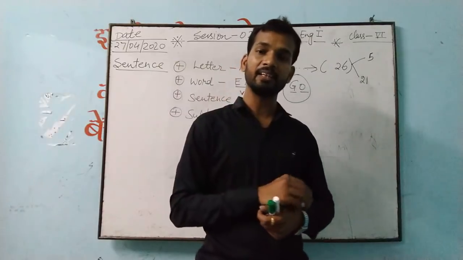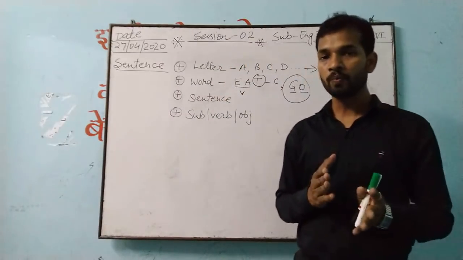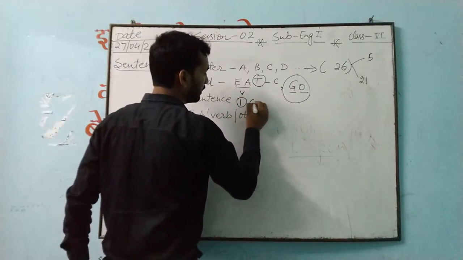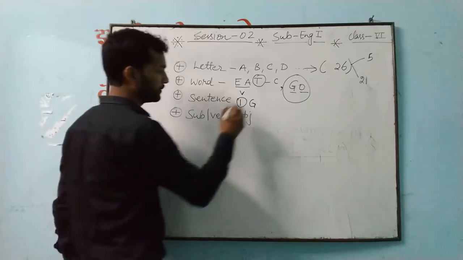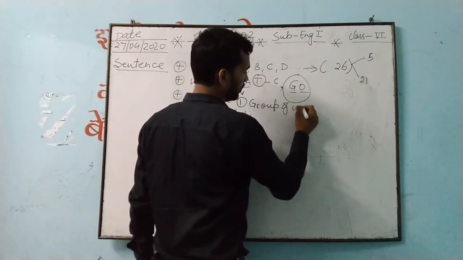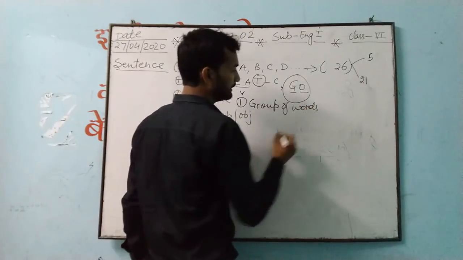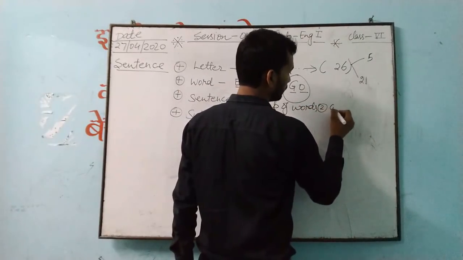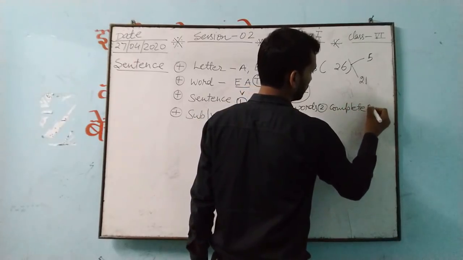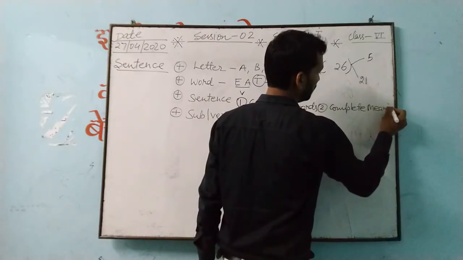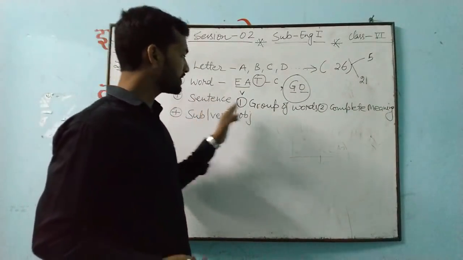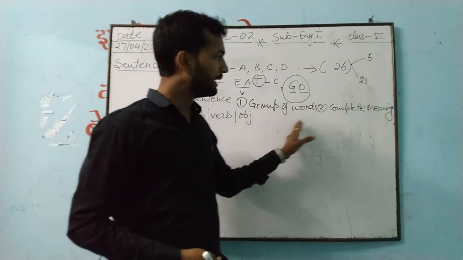First, it must be a group of words. Second important thing, complete meaning. These two I told you: in a sentence there must be a group of words and complete meaning.